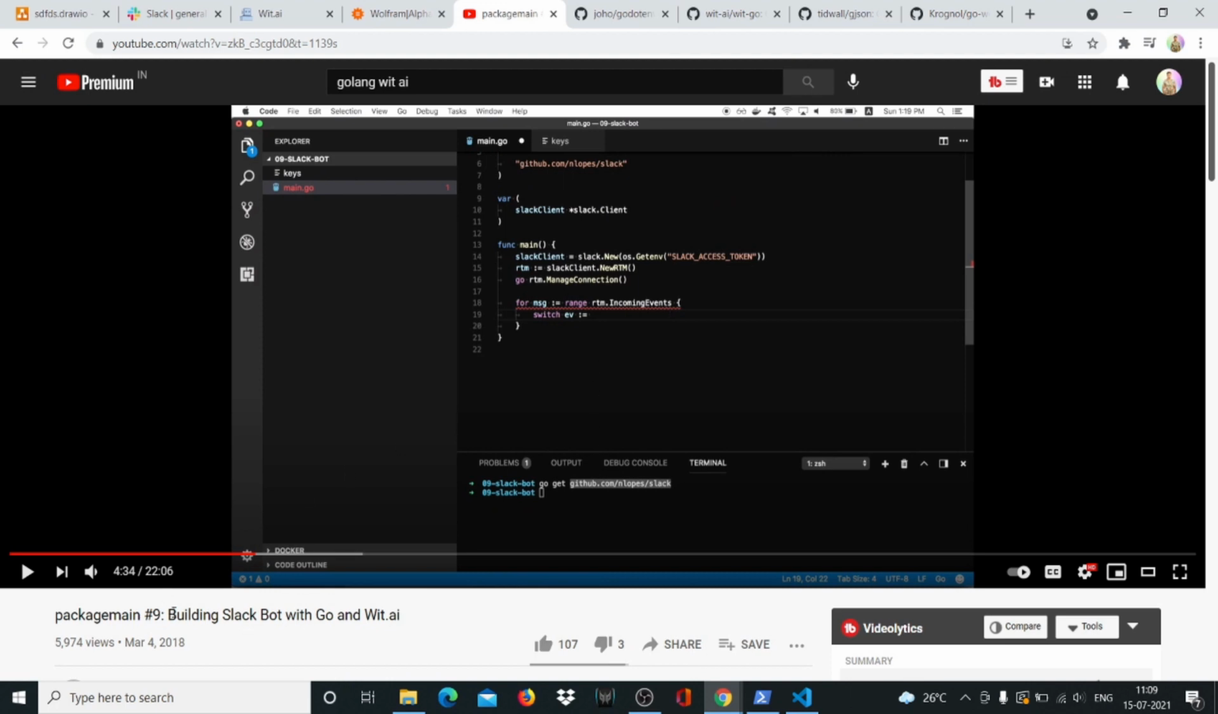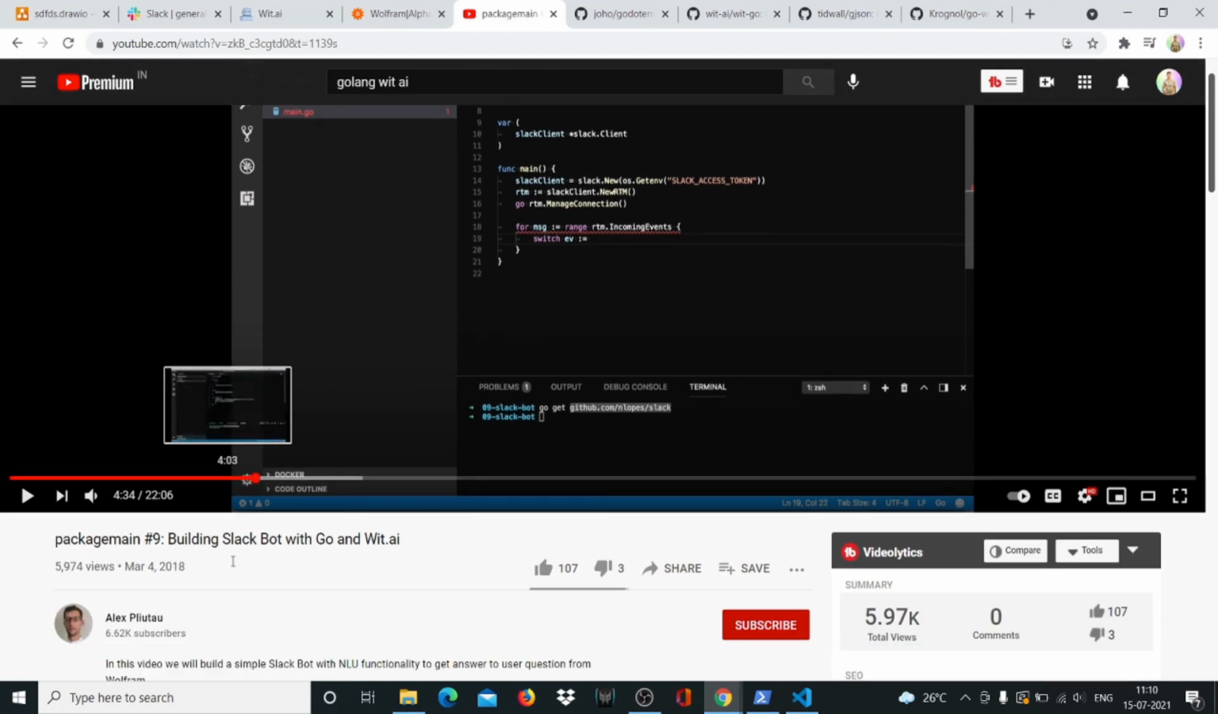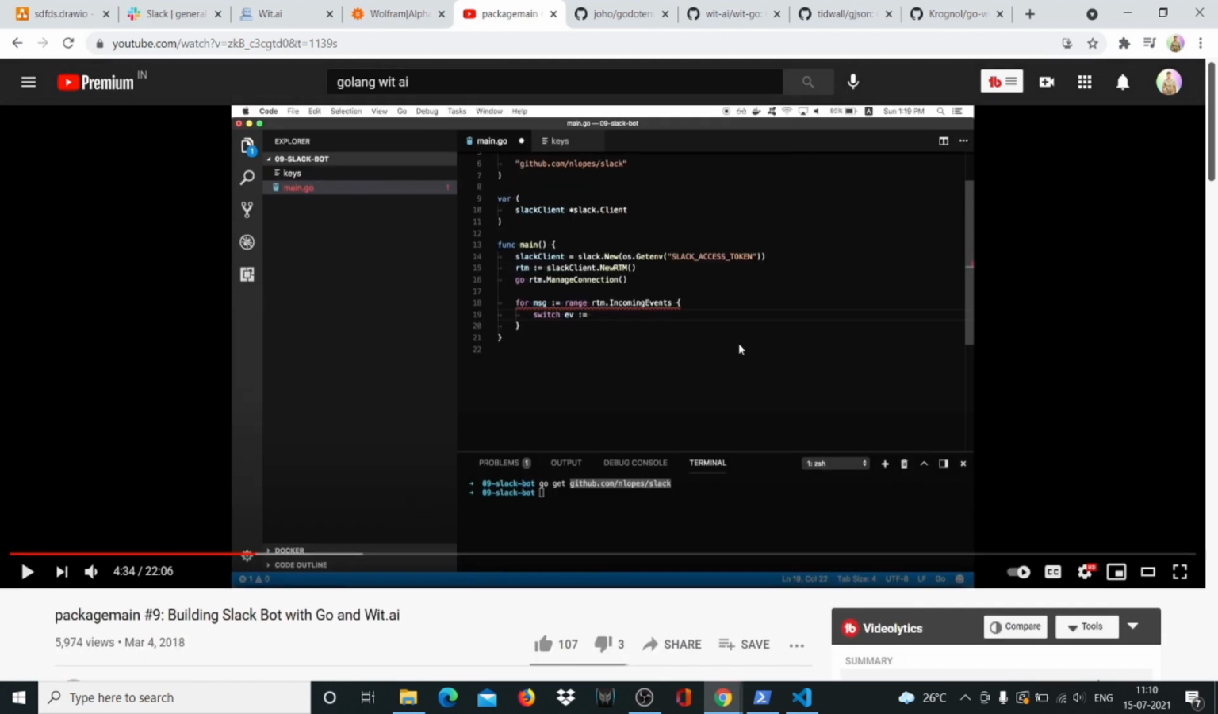And when Alex built this, he didn't have the right Wit.ai package. If you can see here, he says nlopez/slack. So he's using a Slack package that also doesn't really work anymore. At least from what I tried, but maybe there's a different way to use it. I couldn't get it to work, so I'm using Slacker. So we're trying to do what Alex is doing, but we're completely changing the entire approach.